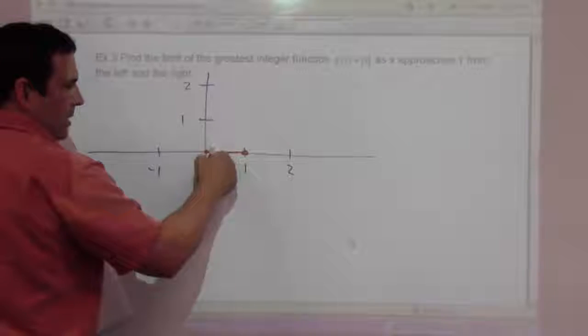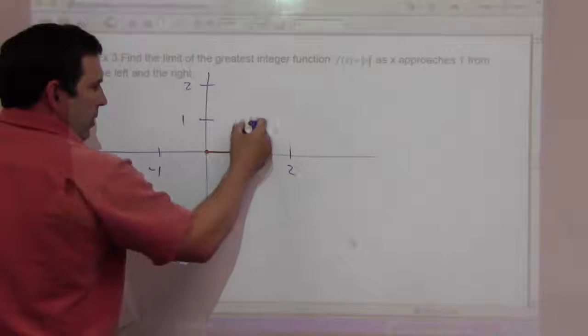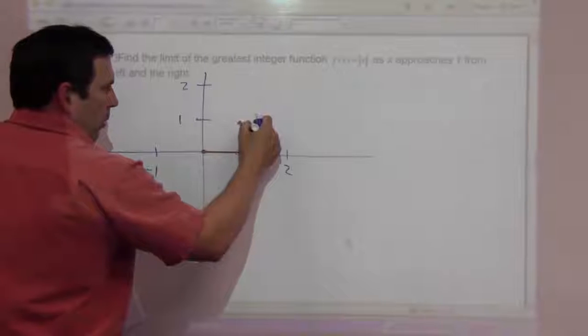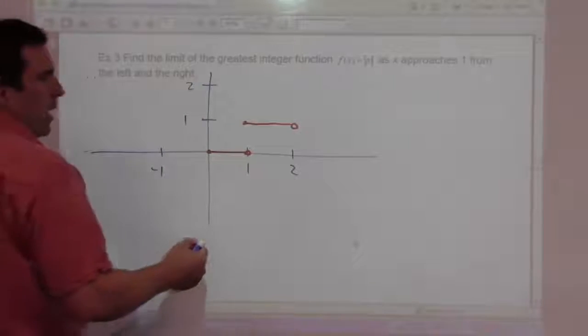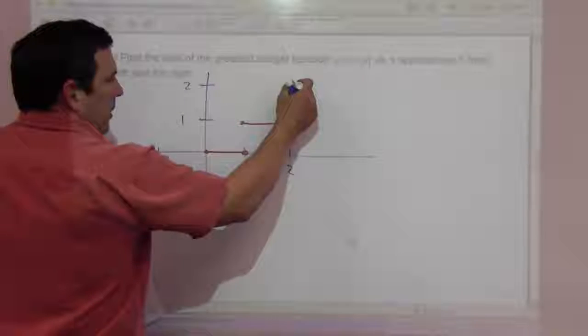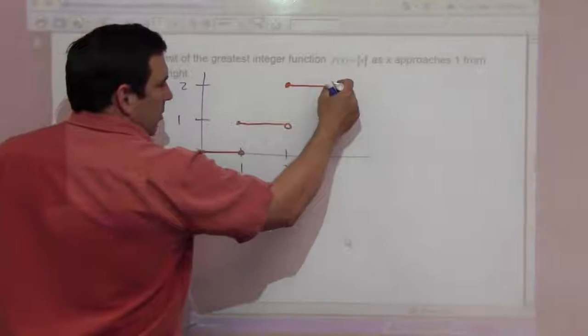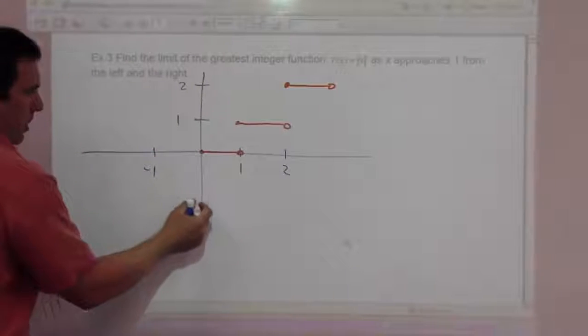The biggest integer less than or equal to those is 0. Then at 1 we jump up to 1. We're talking 1.1, 1.2, 1.3, 1.4, 1.5, all the way up to 1.9999999. Once you get to 2, it jumps up here. So it makes those steps. Likewise back here.